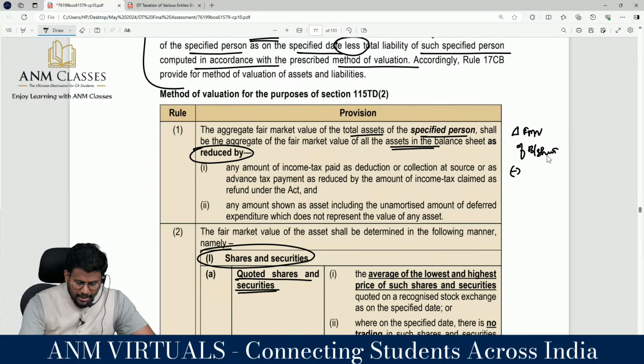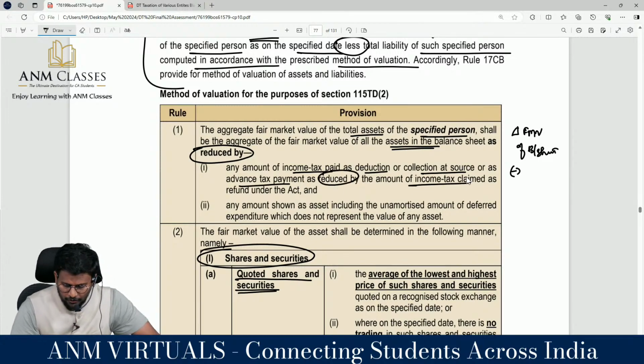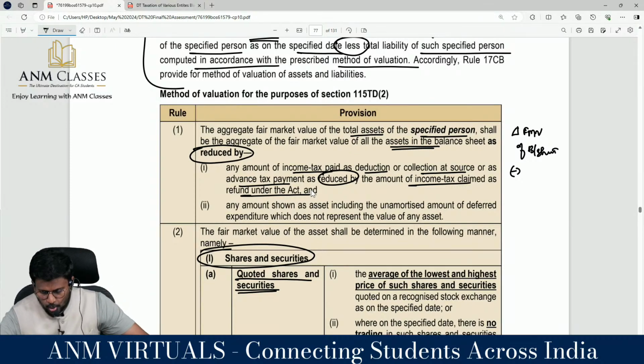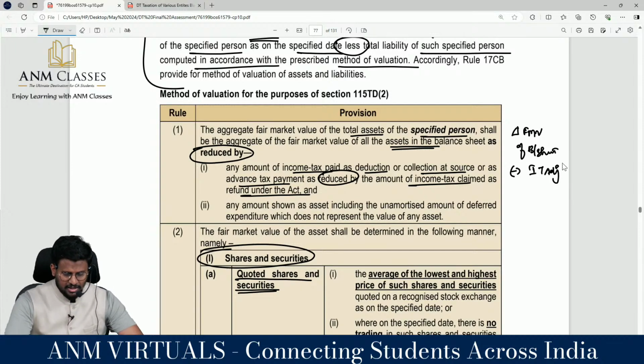number 1, any amount of income tax paid as deduction or collection at source or as advance tax payment, as reduced by the amount of income tax claimed as refund under the Act. That means you have to remove the income tax adjustments basically, like TDS, TCS, advance tax, all those things have to be reduced. Right. This will not be treated as liability.